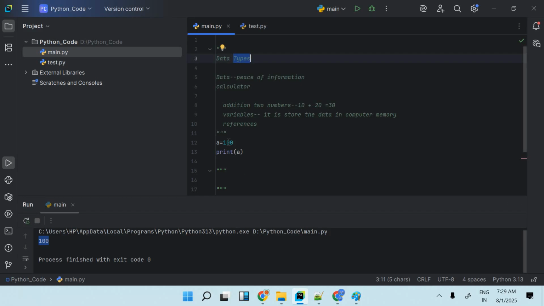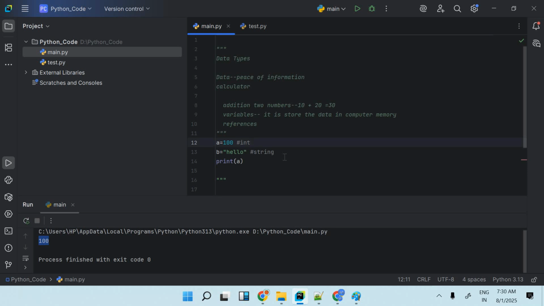For example, here I am writing a equal to 100. I am giving one data, 100, but it has one kind of type. Let's say I am writing here b equal to, in double quotes, hello. Hello is a data, but it has a specific type. What is that type? Here we are writing something in characters, and the character type in Python is called string. So 100 is an int and hello is a string.